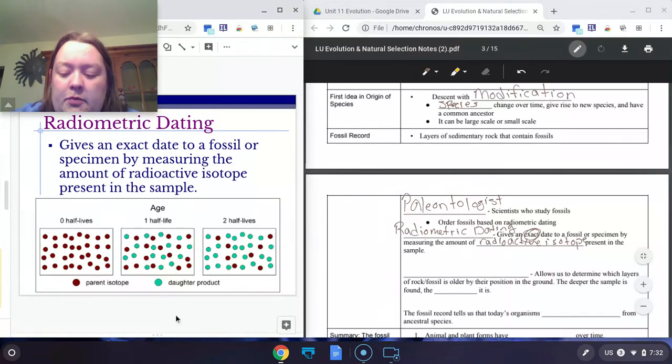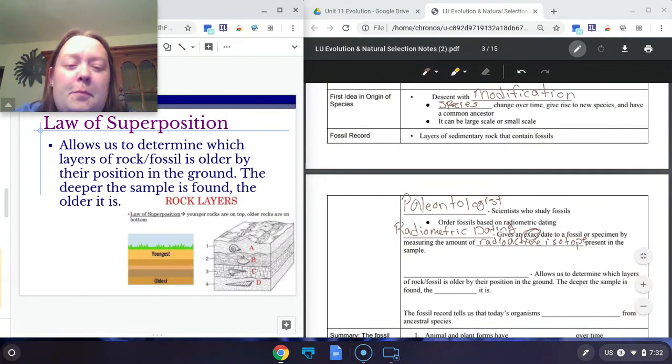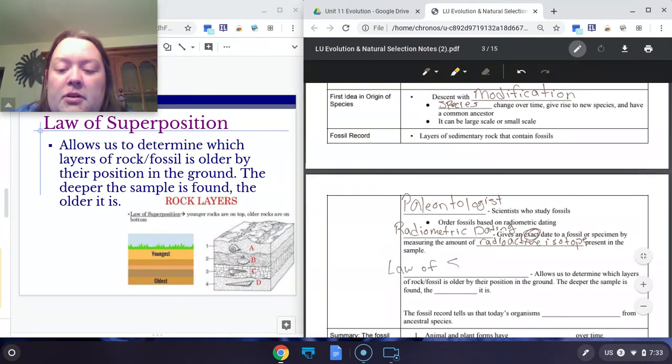Now, the second type of dating is not exact. It just gives you an idea of what is older and what is newer, and that is called the law of superposition. So when we see superposition, we use the position of the fossil to tell us what is older and what is younger.